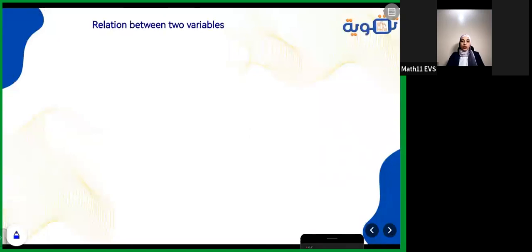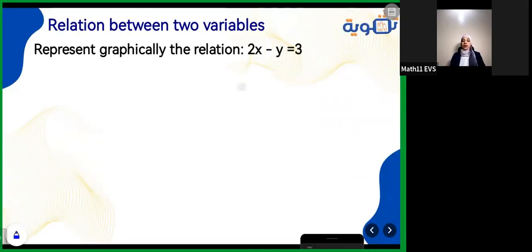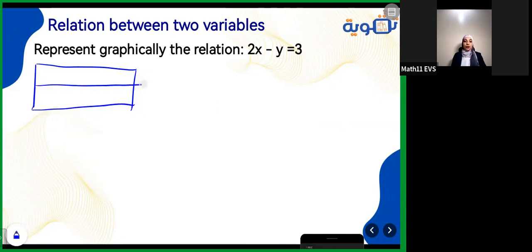After that, we are going to talk about the relation between two variables. For example, you have 2x minus y equals 3. This relation, we need to represent it graphically. So you need to form a table like this, formed of x and y, and 3 points. Get 3 points. I will suppose any values for x to get the y. For example, I will make it as 0, 1, 2. I will take the smaller numbers. I like it to make it simple for me.